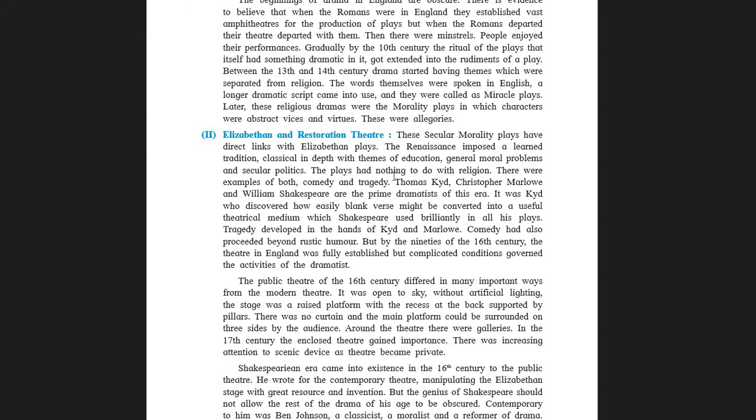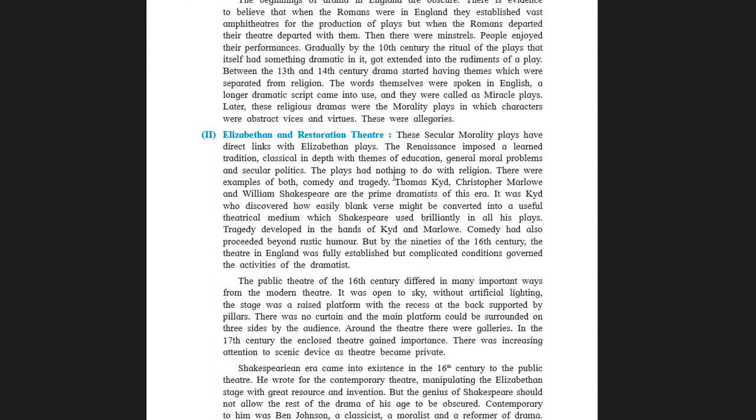See students, the term restoration refers not only to an event in which power of English monarchy was restored under King Charles II, but also to the period of several years afterwards, which marked a new political atmosphere.